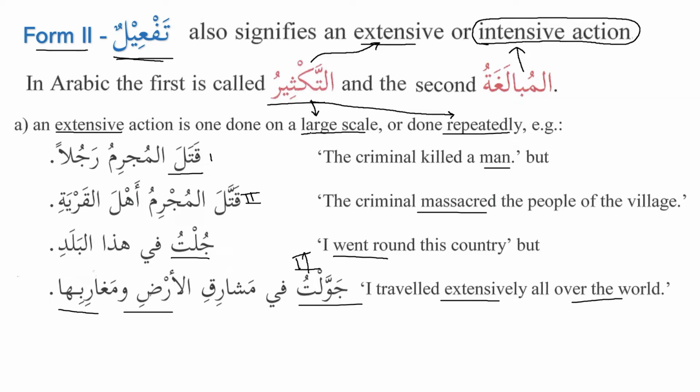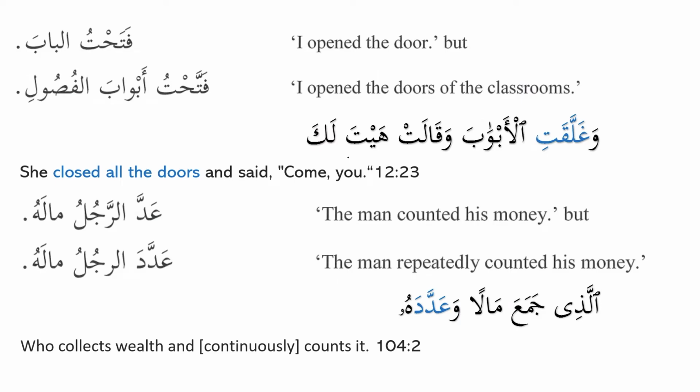So it is large scale and it is something repeated as well. Now one more example, fatahtul baba, I opened the door, regular form. But when you say fattahtu abwab al-fusuli, that means that I opened the doors of the classroom. So that means I opened at once, or I opened repeatedly, one after the other. So that's why you say fattahtu abwab al-fusuli, one after the other.